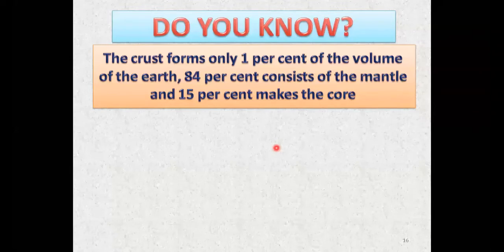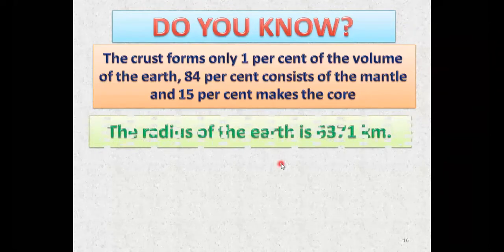So 1% of the volume of the earth is crust, where we are living. So you can understand, my students, we are living only on 1% of the volume of the earth. The rest, 84%, is mantle, and 15% is making up the core. So that is the huge margin that we are missing out. That 99% we are missing out, my dear students.